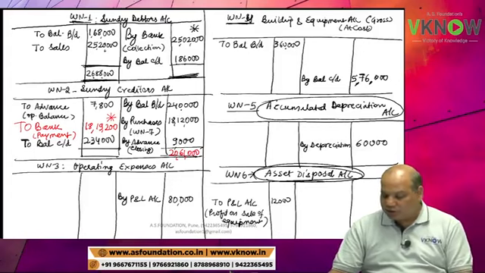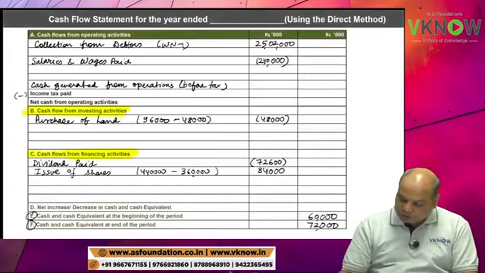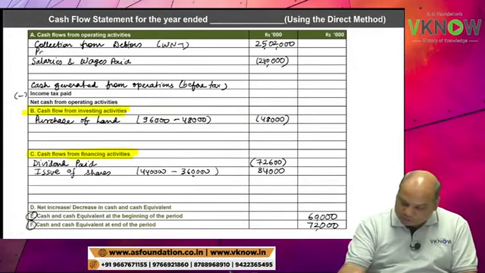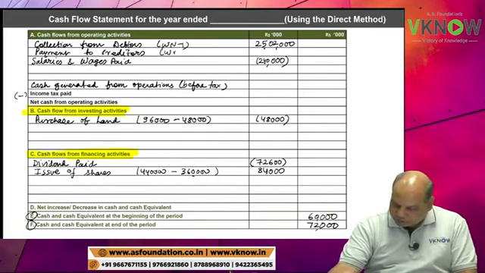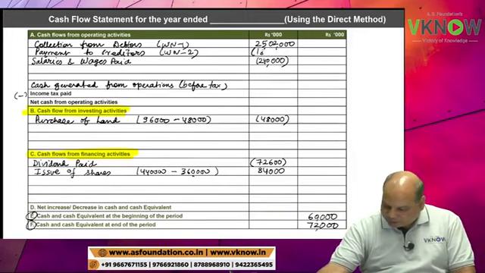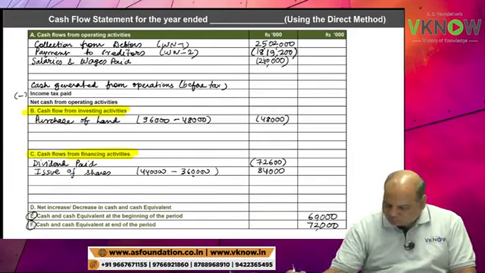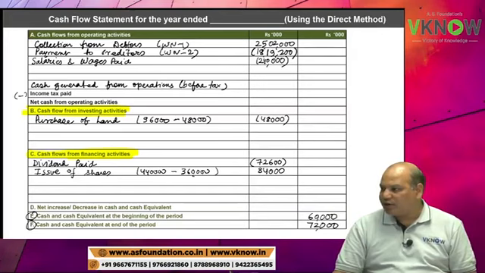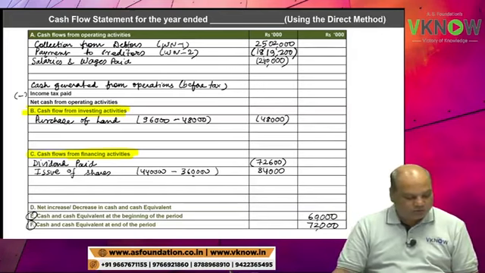So 18,19,200 in the main page, operating activity, payment to creditor, working note 2, in bracket 18 lakh 19,200. Chaurasia is right. Shabas Chaurasia.